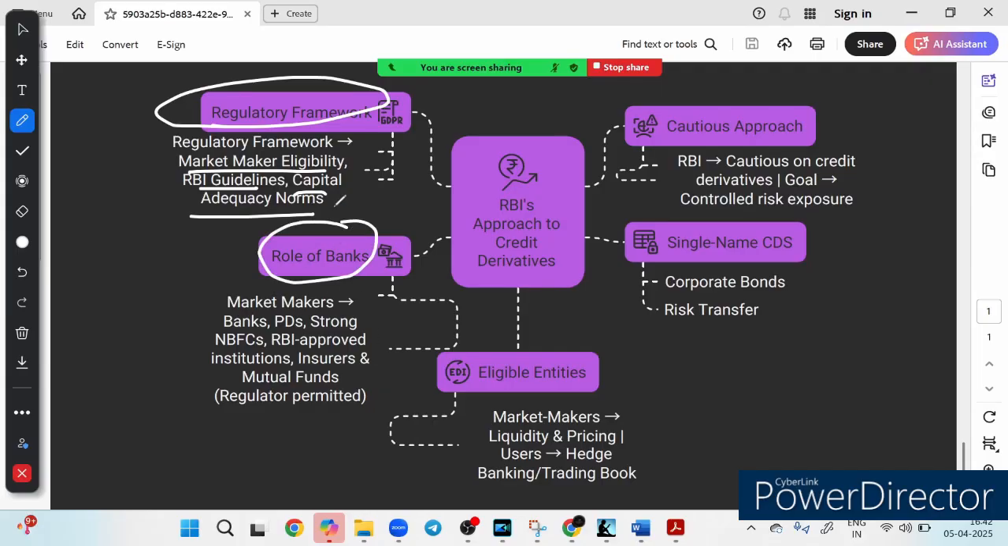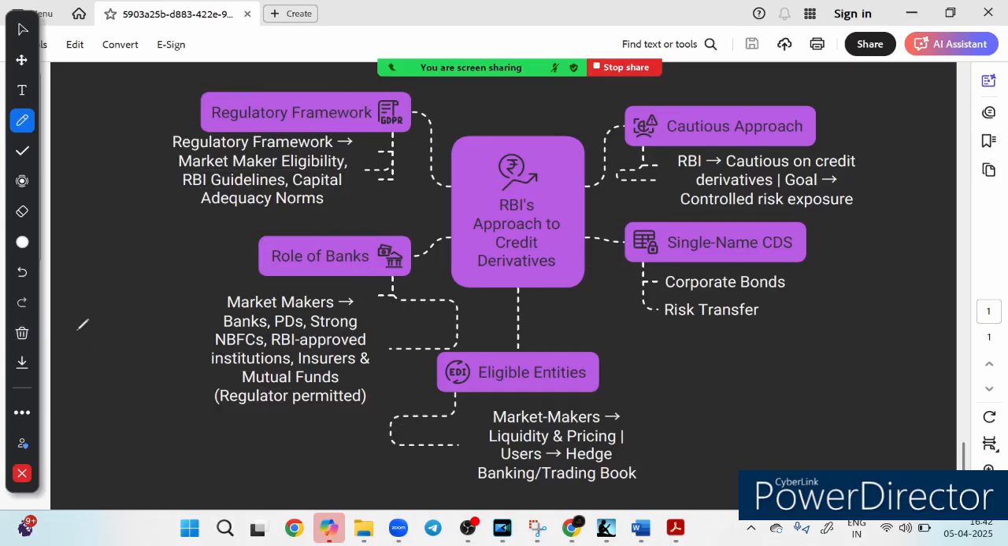And what is the role of bank here? You can see. Friends, banks and financial institutions play a key role in credit derivatives, but not just any bank can participate. See who can participate. Banks and primary dealers, they can participate. A strong NBFC, they can participate. NBFC, non-banking financial institution, RBI approved institution, they can participate. And insurer and mutual fund, right? Only if permitted by regulator. If regulator permits them, then they can participate. So these are the market participants in the credit derivative. You must note it down, right? So mutual fund, insurer, they can also participate, but regulator permission is required, right? The idea is that only well-regulated players can participate, ensuring market stability.